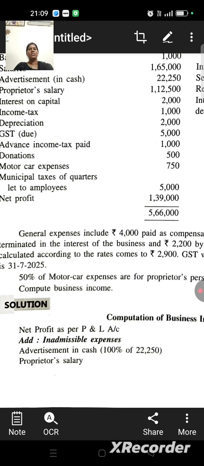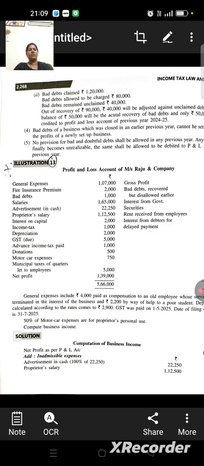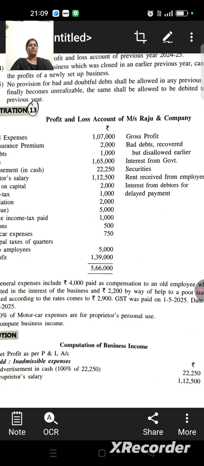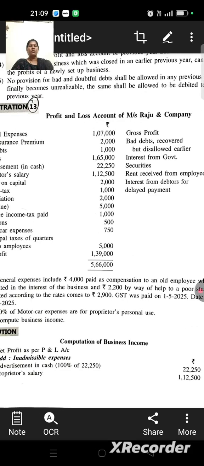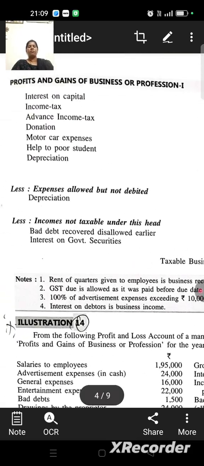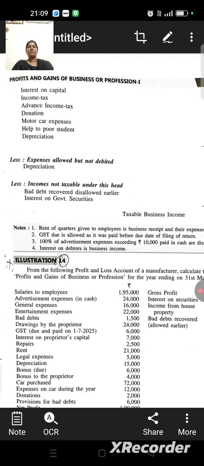So compute business income. The format is: first take net profit, then add inadmissible expenses, then deduct allowable expenses. So we first take net profit as per profit and loss account, then add inadmissible expenses: advertisement in cash, 100% we have to take, 22,250; proprietor's salary; interest on capital; income tax; advance income tax; donation.